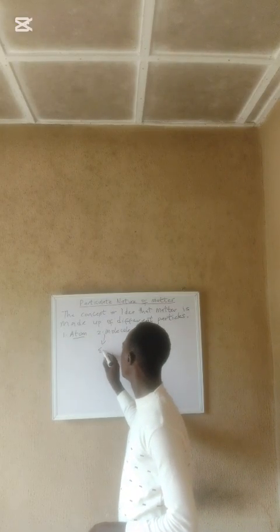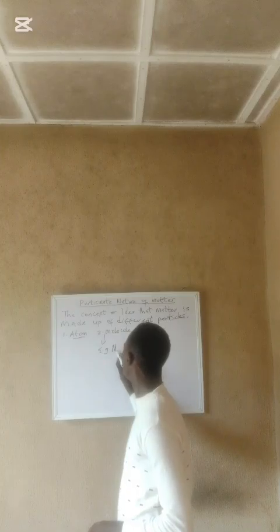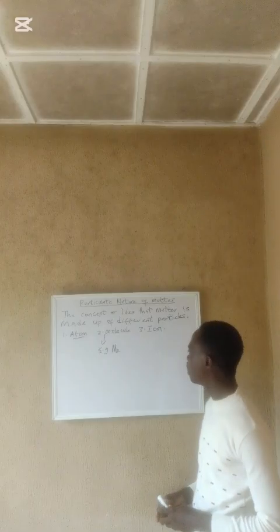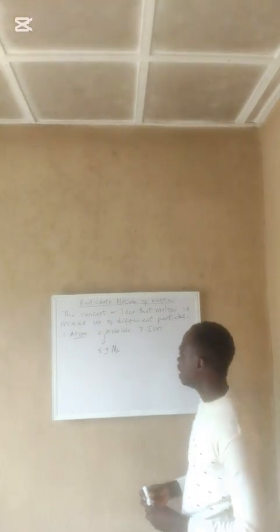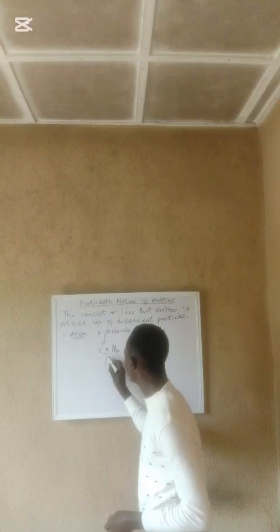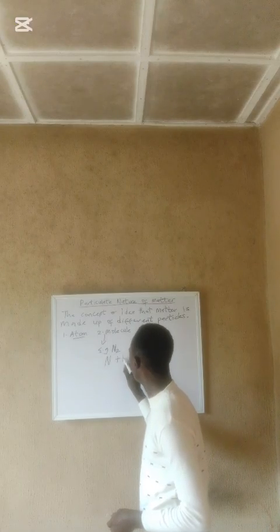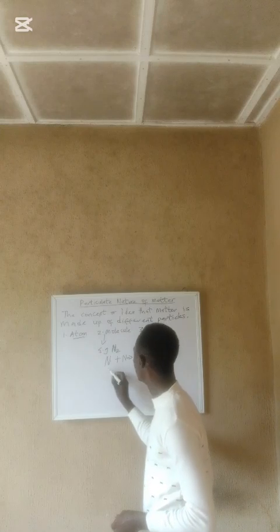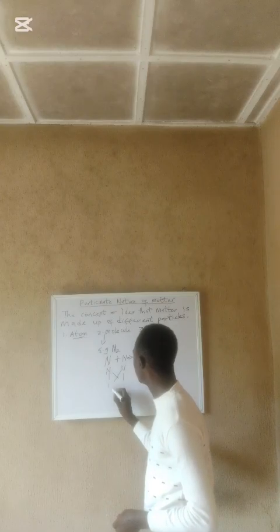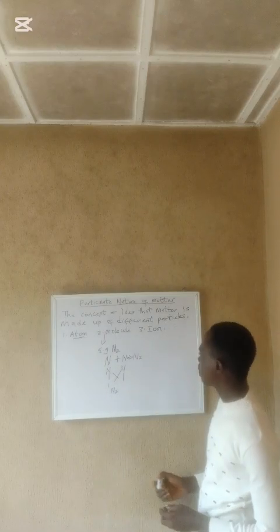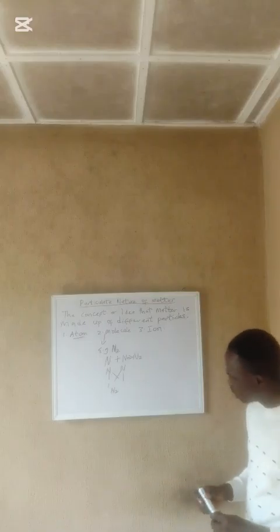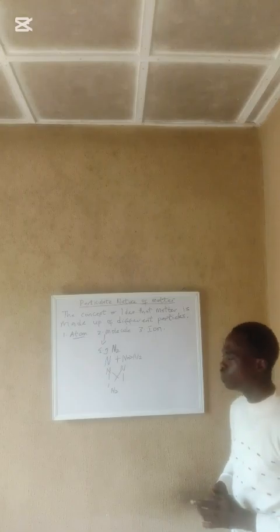Example, we have nitrogen molecule. This type of molecule is composed of atoms of the same element. That is, two nitrogen atoms combining together to give the nitrogen molecule. That's it. Two nitrogen atoms combining together to give us nitrogen molecule.